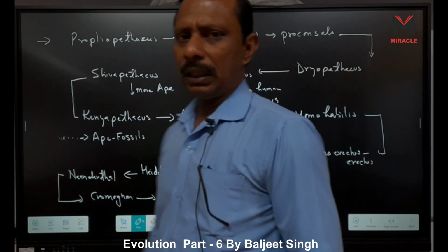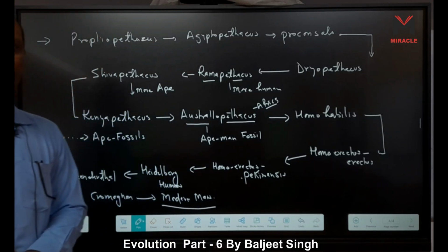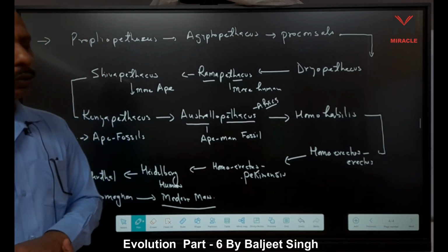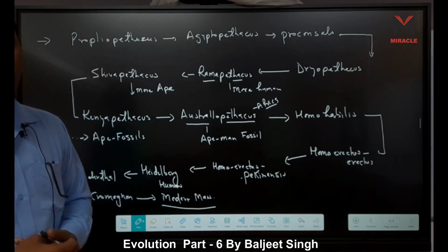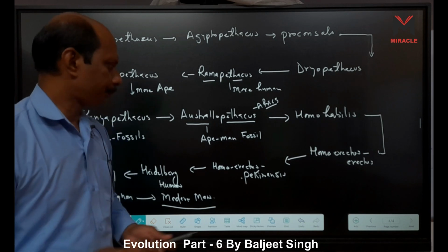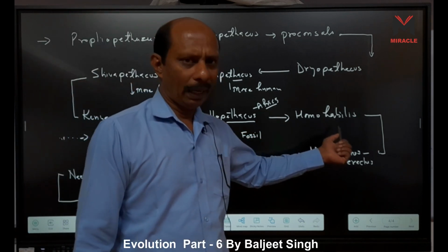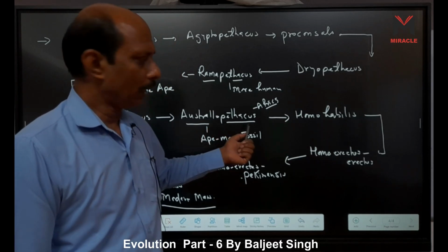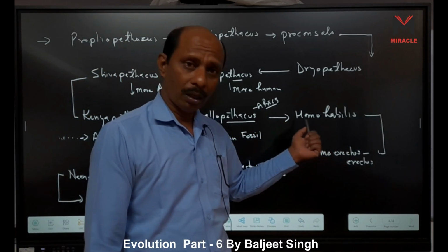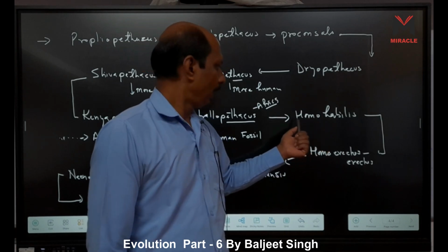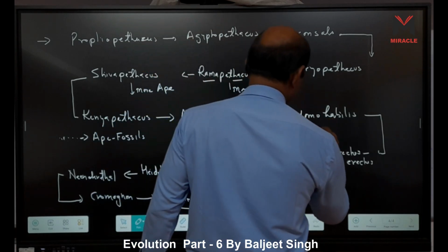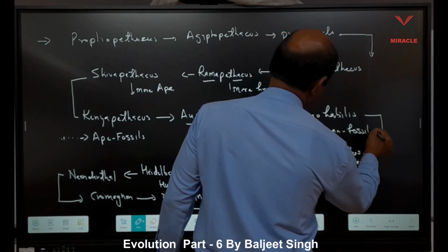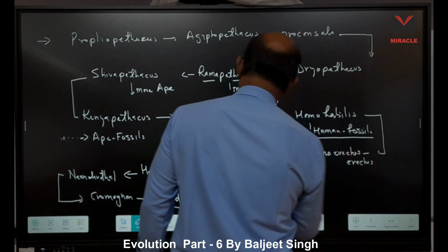Here also one thing is there. In Australopithecus, a 5-year-old baby skull is found, and this skull is found in Taung Valley. So it is called Taung baby, or in Hindi Taung Shishu, right? Then Zinjanthropus and Paranthropus are examples of Australopithecus, right? Then Homo habilis comes, now our human fossils come. From Homo habilis, they are called human fossils.